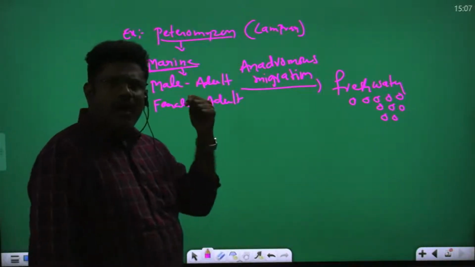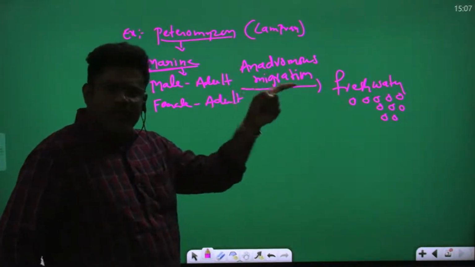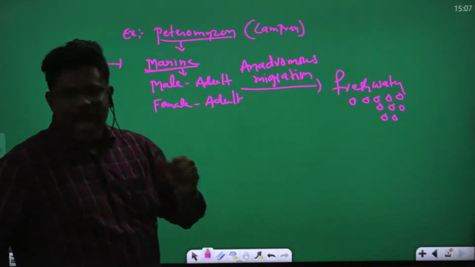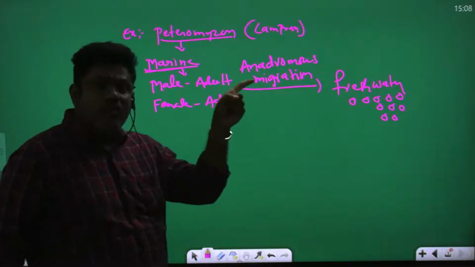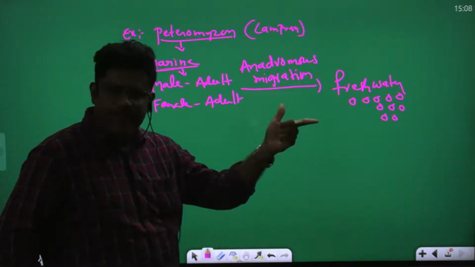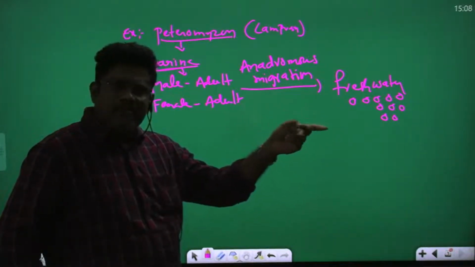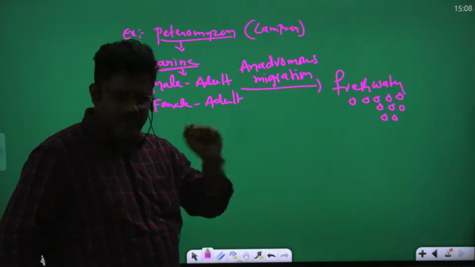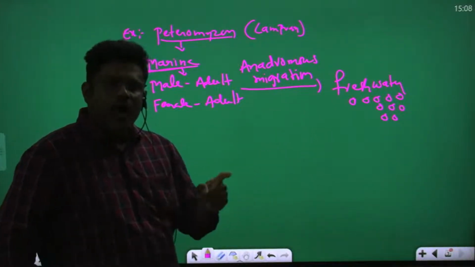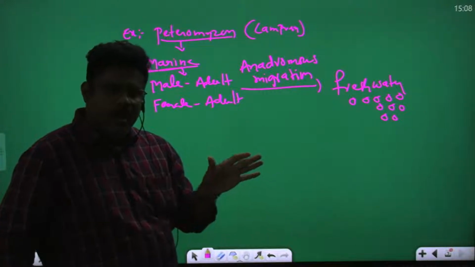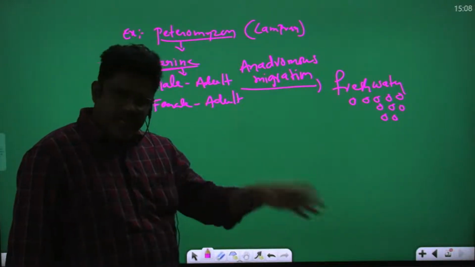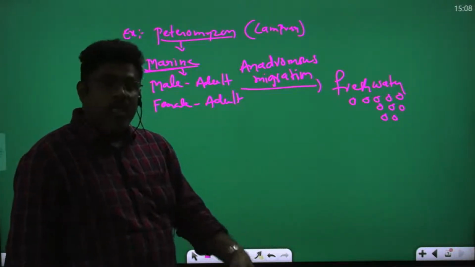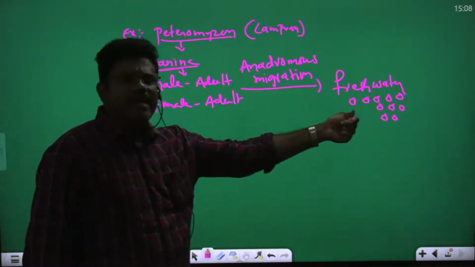So adult male and adult female leave the marine water and move into fresh water for breeding or spawning. Male and female organisms copulate in the fresh water. After copulation, male will die. After spawning, female also dies.